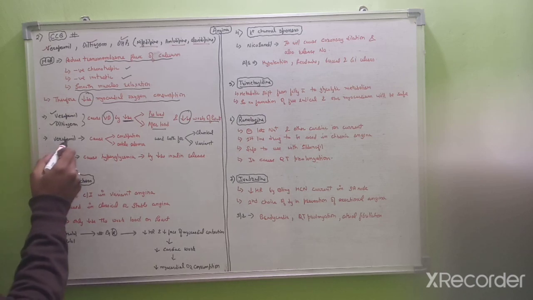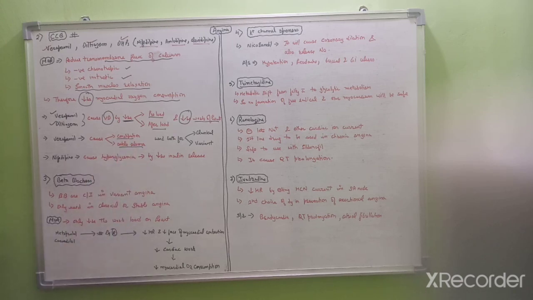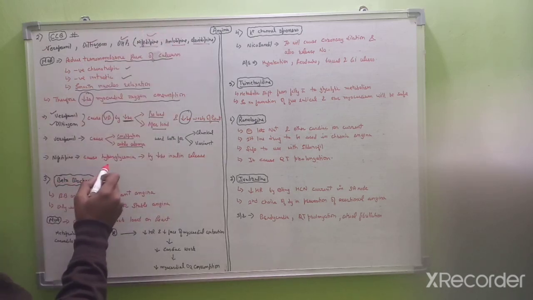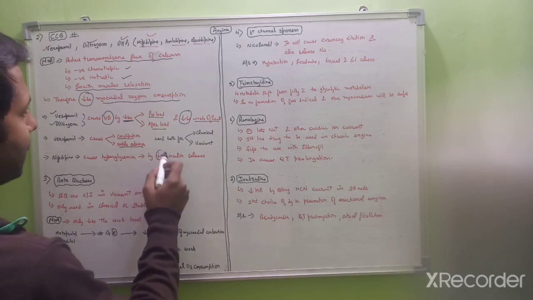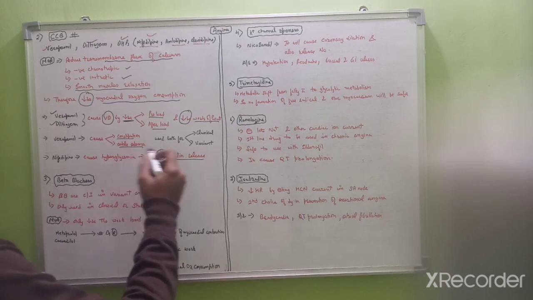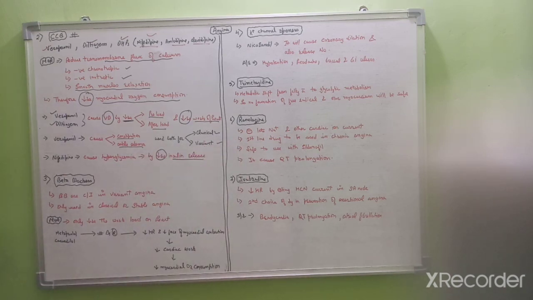Next, verapamil causes constipation and ankle edema as side effects. And the next drug is nifedipine. Nifedipine causes hyperglycemia by decreasing insulin release. So the calcium channel blocker drugs like verapamil and diltiazem are used in both the classical and the variant angina. So next drug is beta blockers.